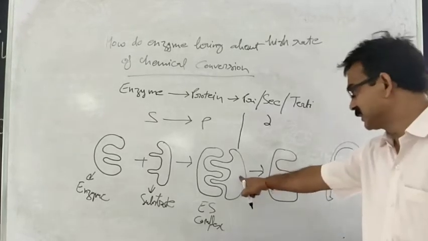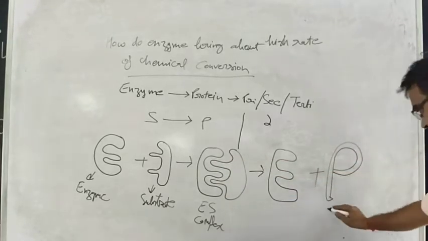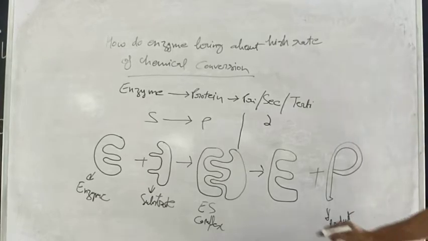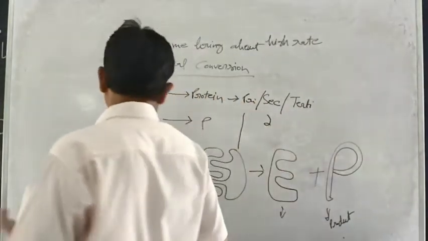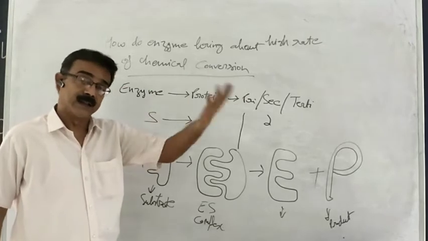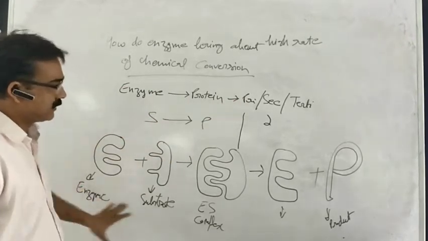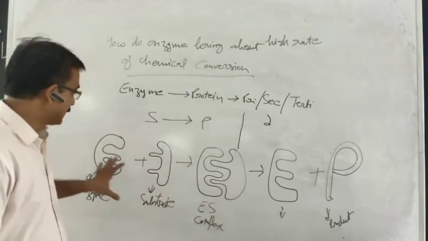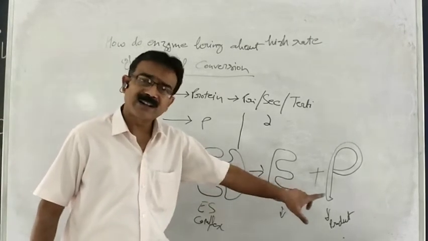The enzyme further gets separated to attach with another substrate for another catalytic conversion. This is a simple functioning of the enzyme, how an enzyme converts substrate into product.